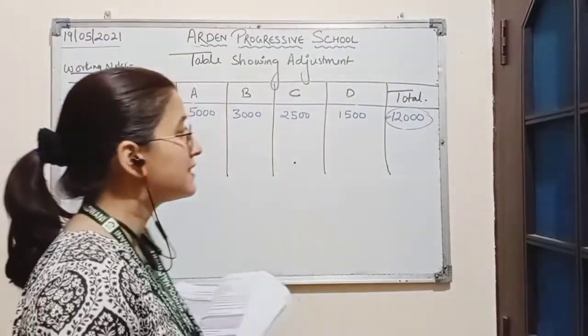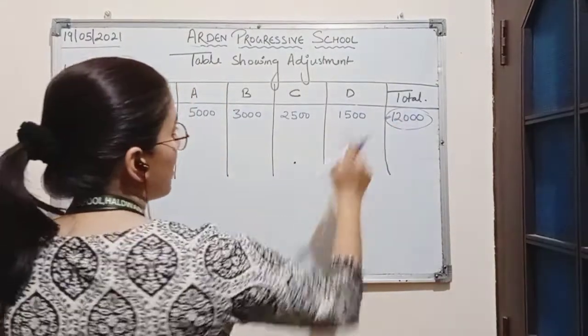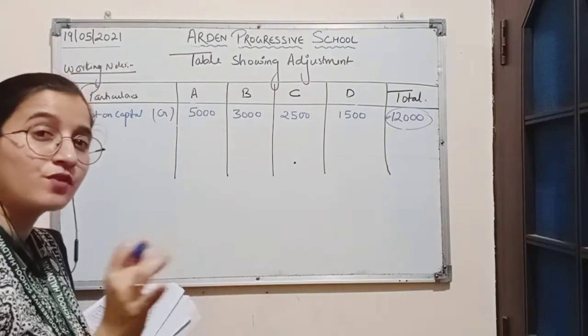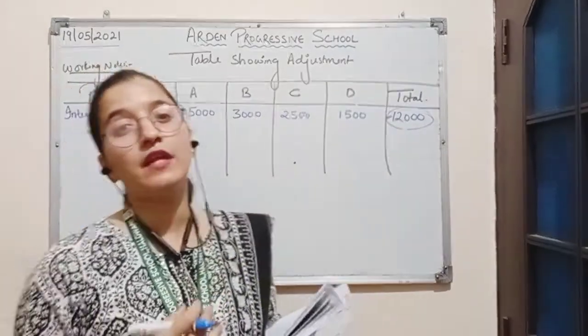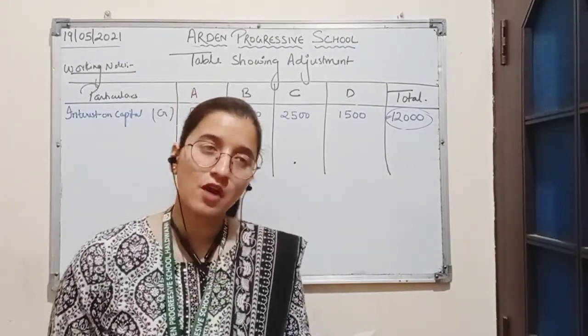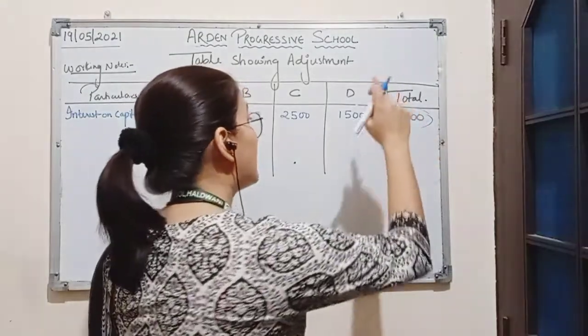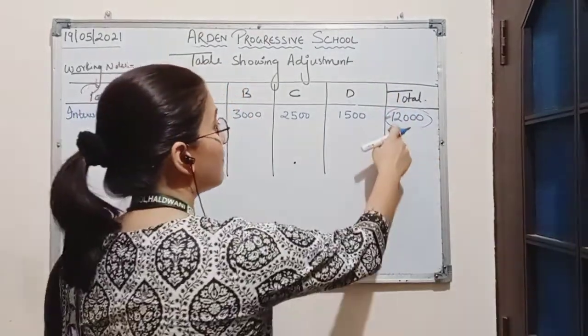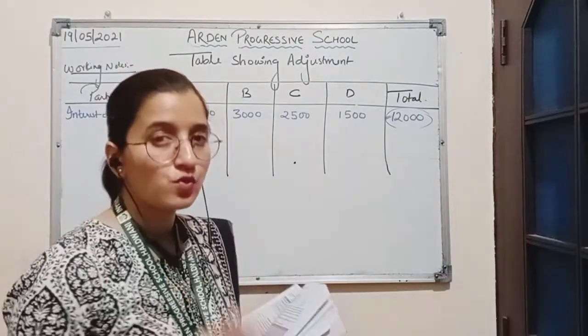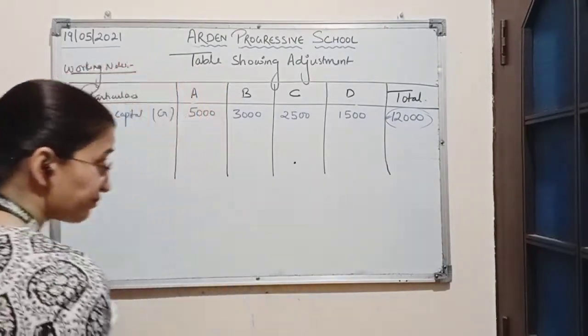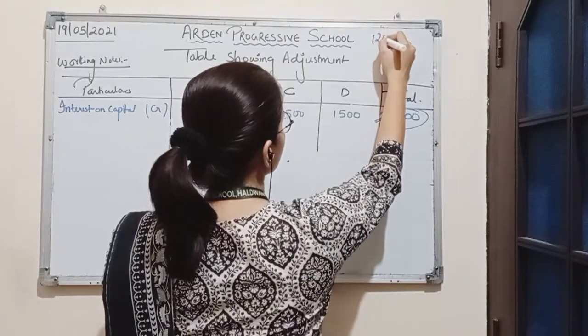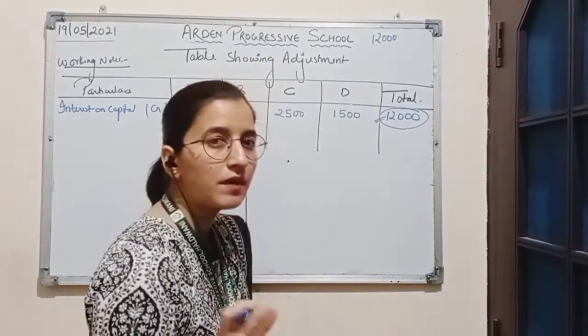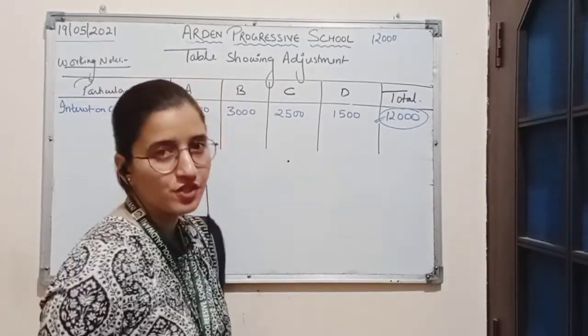So this is the item which was to be debited in the profit and loss appropriation account. But as it is not debited in the P&L appropriation account, the profit has been reduced by the amount 12,000. Now, this loss of 12,000 will be shared among the partners in their profit sharing ratio.